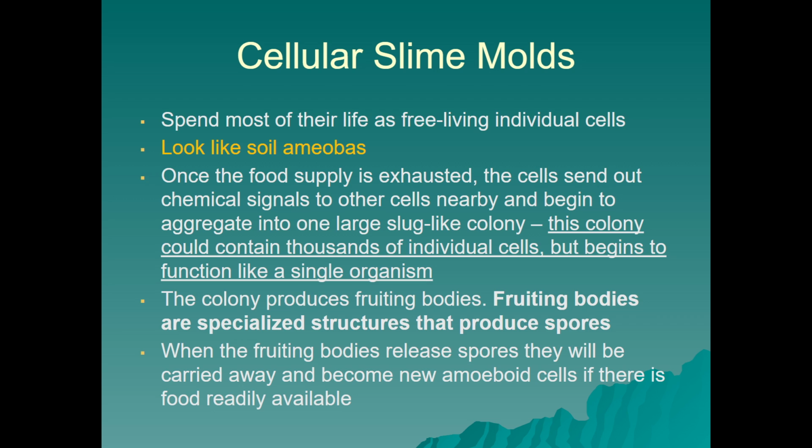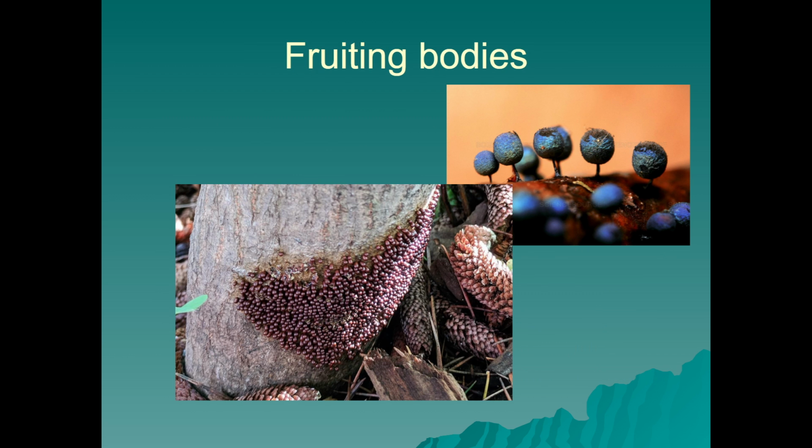These colonies produce fruiting bodies, which are reproductive structures that produce spores. And when the fruiting bodies release spores, they'll be carried away and become new amoeboid cells if there is food readily available. So here are some examples of fruiting bodies. In a true fungus, the mushroom is the fruiting body, a reproductive structure that produces spores. These are slightly modified because they're in fungus-like protists, not true fungi.